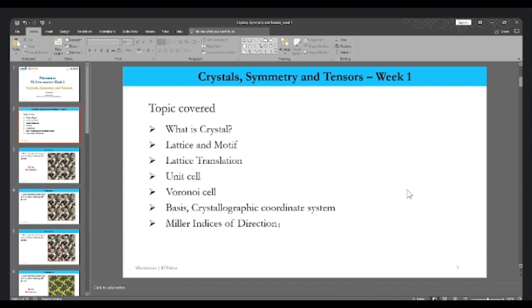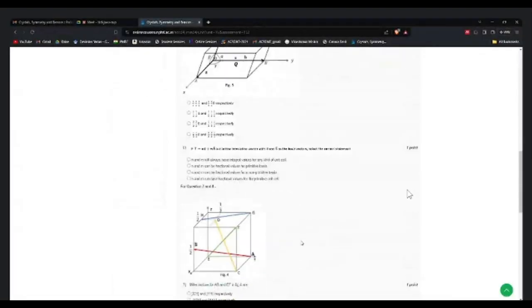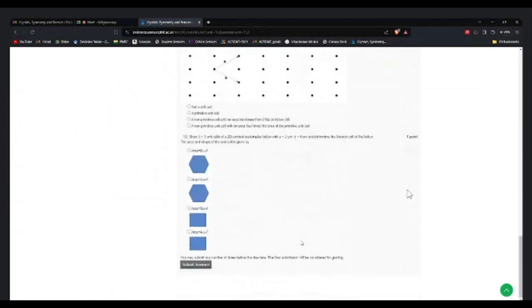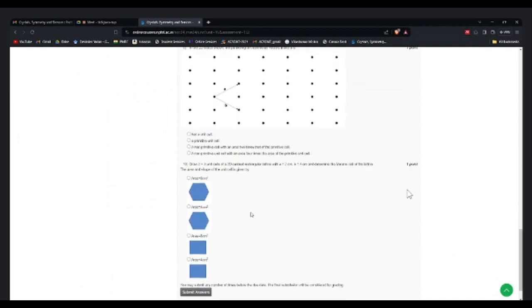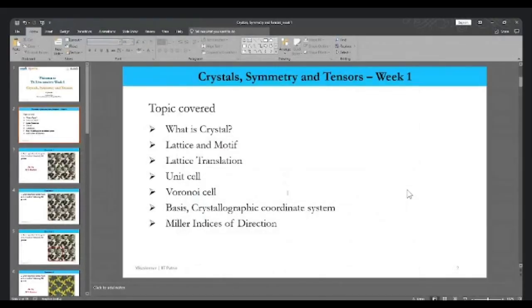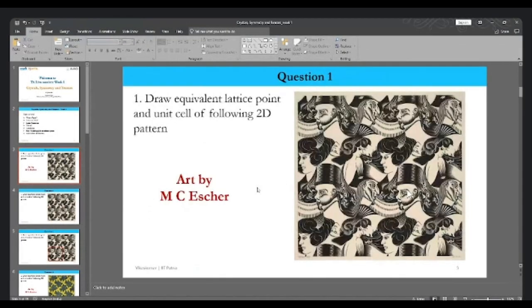Then please explain this Voronoi cell in a little bit of detail. Yeah, we'll cover that particular part of the Voronoi cell. We'll solve a few questions. You can also see that there is one question on the Voronoi cell in this particular assignment, the last question. It is one of the very good questions. I will not solve this particular question, but we'll solve a few questions so that we are able to answer it. We'll also understand what a Voronoi cell is. Since there is no other doubt, we can move to discussing a few questions.